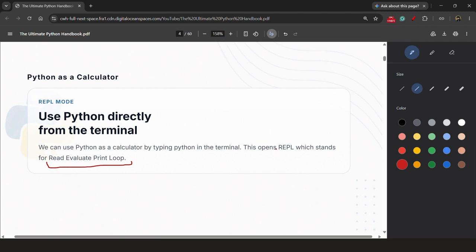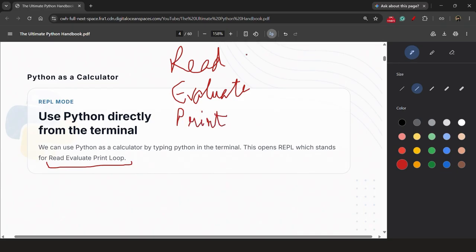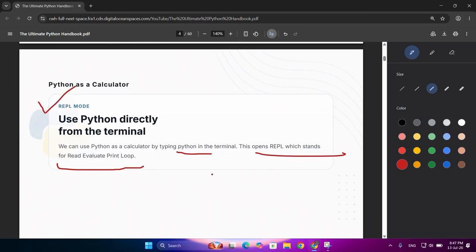REPL is read, evaluate. It will read the statement, evaluate the statement, and print it, and this all runs in a loop. So let's see what REPL is. We'll open CMD or terminal, whatever you want to run.